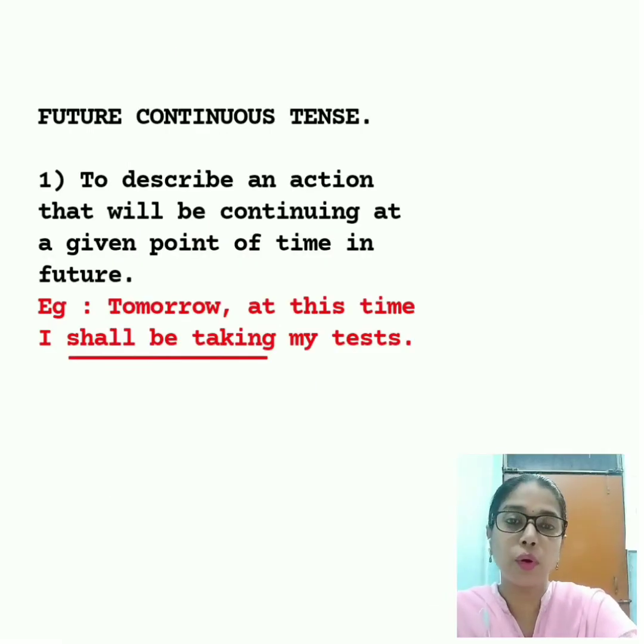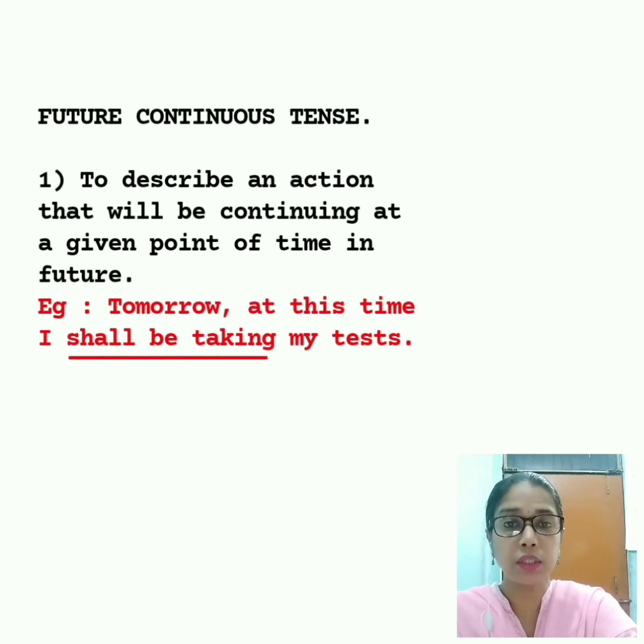The second form of the future tense is the future continuous tense. Now we use the future continuous tense to describe an action that will be continuing at a point of time in future. Like for example, tomorrow at this time I shall be taking my test. So here the action will be continuing at a given point of time in future.